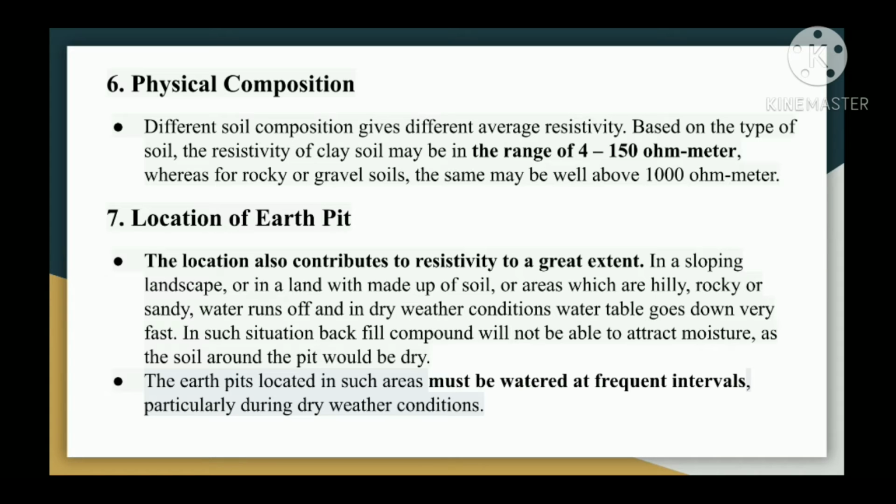Seventh, location of earth pit. The location also contributes to resistivity to a great extent. In a sloping landscape or in a land made up of soil or areas which are hilly, rocky or sandy, water runs off and in dry weather conditions, water table goes down very fast. In such situation, backfill compound will not be able to attract moisture as the soil around the pit would be dry. The earth pits located in such areas must be watered at frequent intervals, particularly during dry weather conditions.